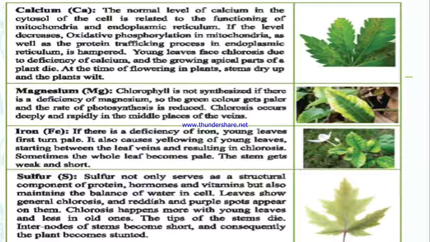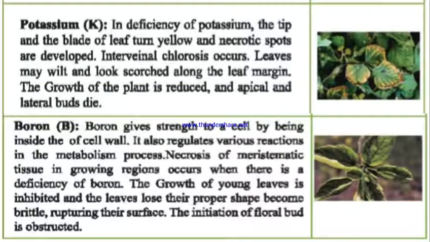And then sulfur. Sulfur is a structural component of protein. So in case there is any deficiency of sulfur in a plant, the leaves will show general chlorosis, and either the leaves can be yellow or reddish, or purple spots can appear on the leaf. And we can see other symptoms like the tips of the leaf and stem will die. The apex of any stem will start dying, so that will indicate the deficiency of sulfur. Now potassium. In case of deficiency of potassium, the tips of the leaf turn yellow, and necrotic spots are found on the leaves. Some purple color necrotic spots will also be found, and the growth of